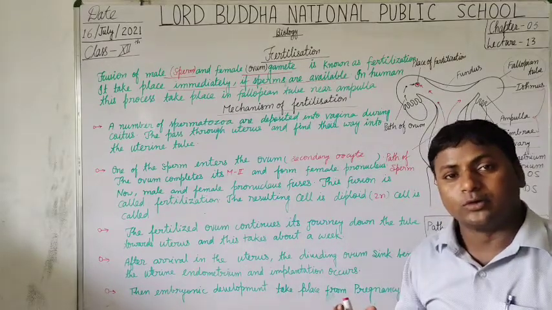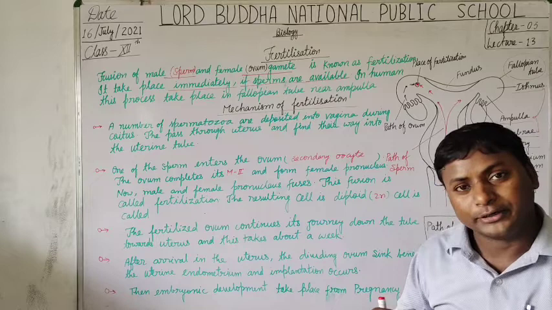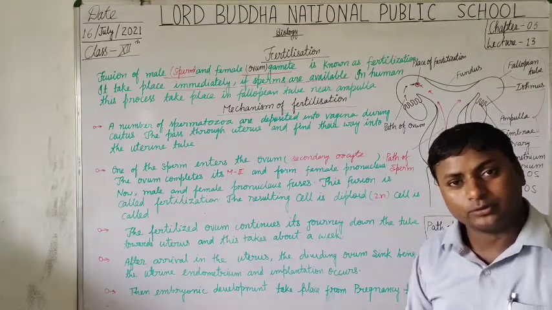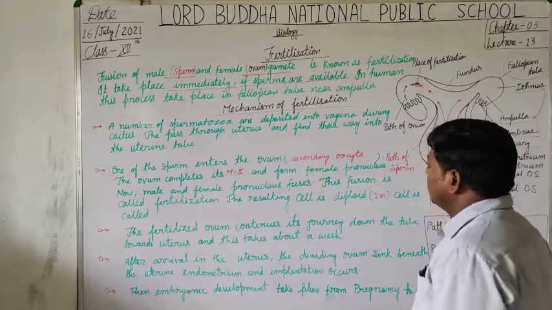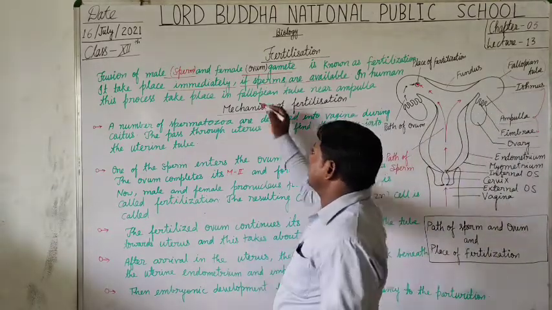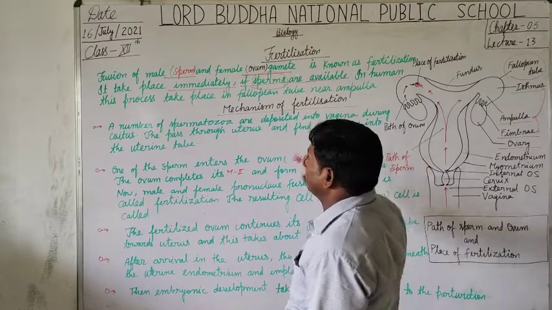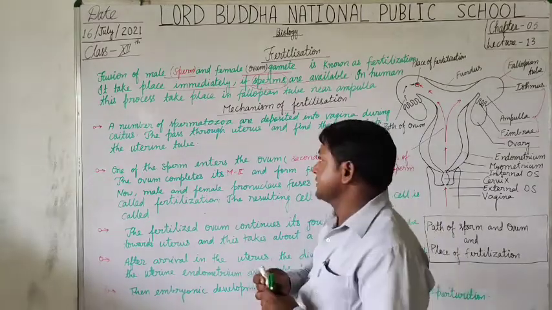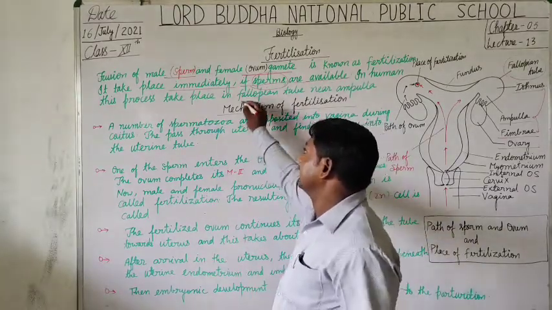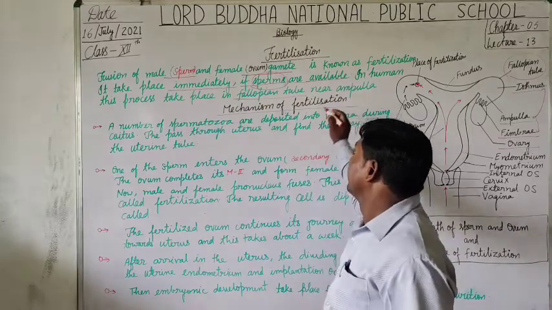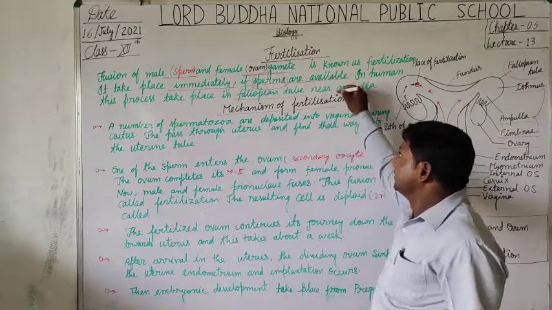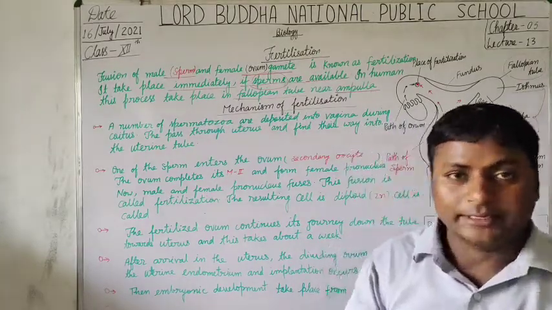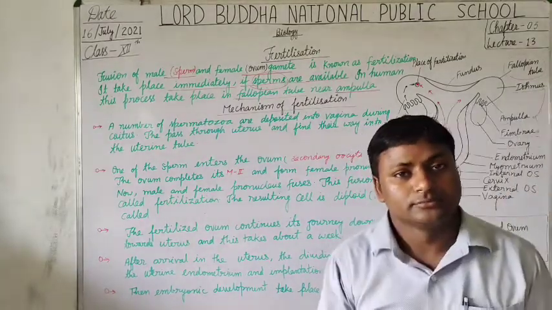Either it takes about 24 to 72 hours, the time period between 24 to 72 hours, if sperms are available. In humans, this process takes place in the fallopian tube, near or inside the ampulla region of the fallopian tube. Is that clear?